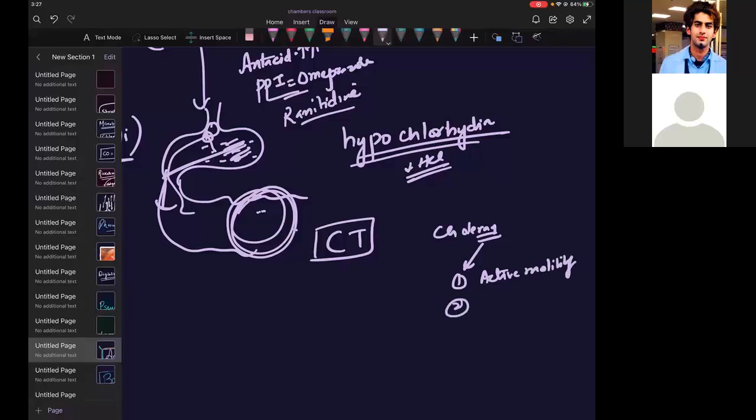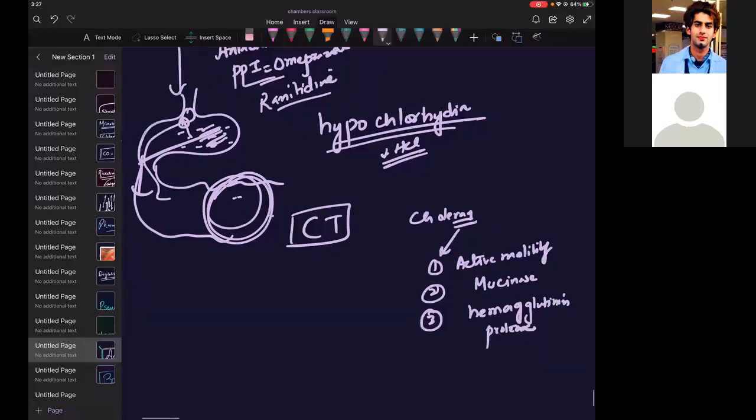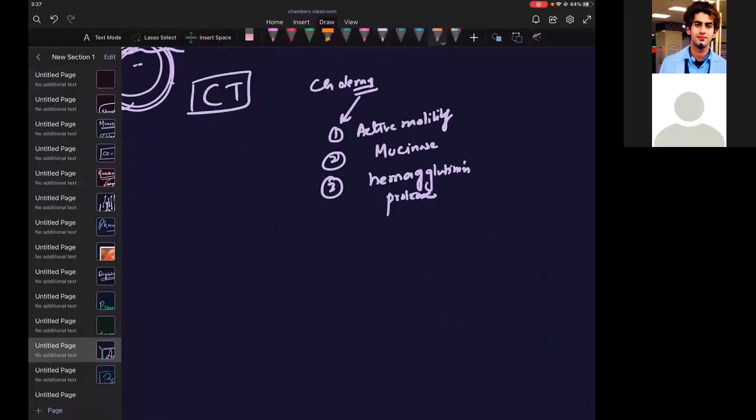Number two, mucinase. Number three, hemagglutinin protease. It is also called cholera lectin.